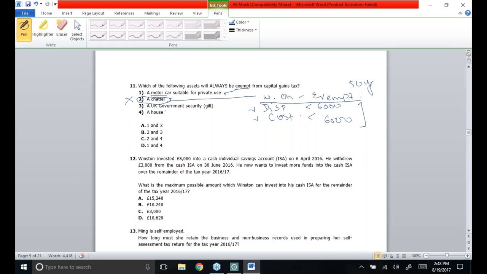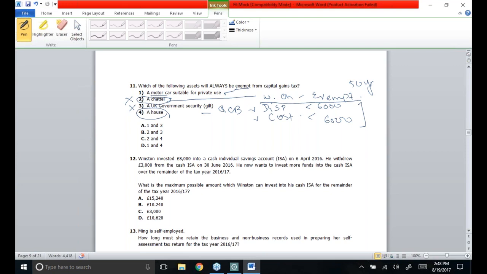Then a UK government security, gilt, or you can say QCB, qualifying corporate bonds. Whenever gilts, investments into government bonds, are disposed of, no CGT liability will be computed. And then comes a house. A house need not be exempt in every case.